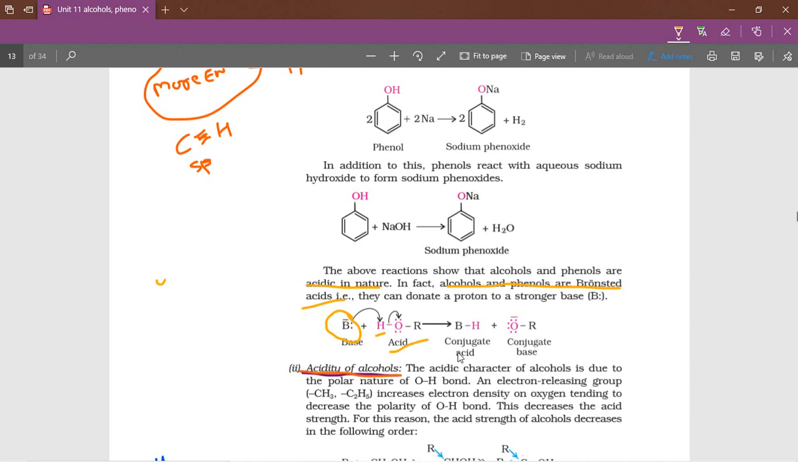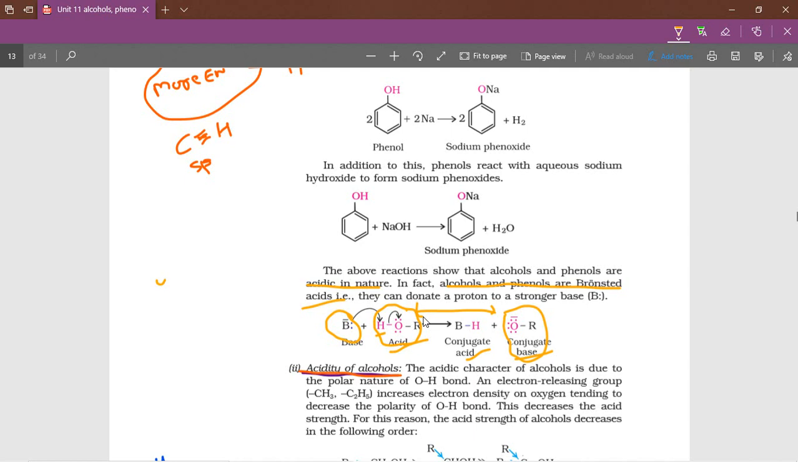Here one more term is there: conjugate acid and conjugate base. We have to know what the conjugate acid and conjugate base are. See here, alcohol and this alkoxide ion. What is the difference between these two? Alcohol and alkoxide ion: only an H plus variation is there. Whenever only an H plus variation is present between an acid and a base, those are called a conjugate acid-base pair.